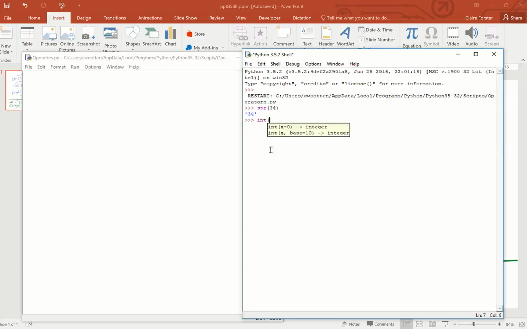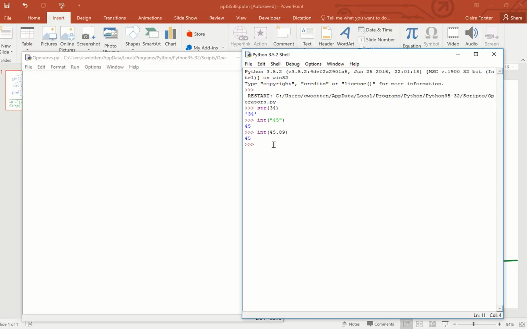Now let's send int a string. Remember, it has to be a number. It's not, you know, a genius. It can't convert a t into a number. So I'm going to do 45 and then send that, and you'll see that it echoes back. Now it's converted that into an integer. I can send int also 45.89. So I can send it a float number, and it will get rid of the fractional part, and we'll just have the whole number, because an integer is a whole number. I'm going to keep repeating that.